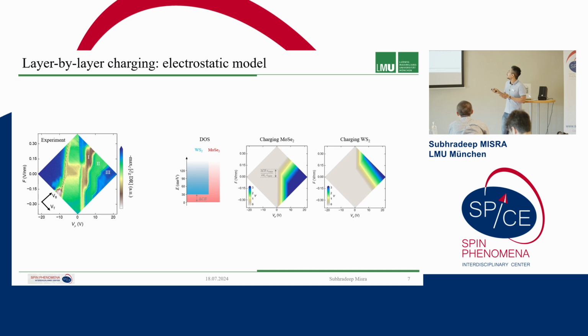And this is what we want to calculate here, normalized by the moiré density, which is 2 times 10 to the 12 per centimeter squared.